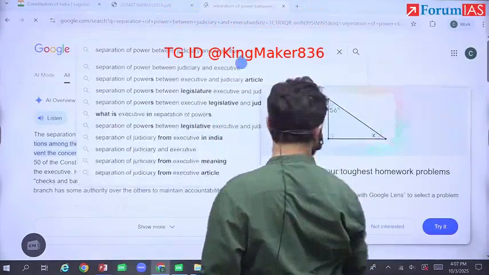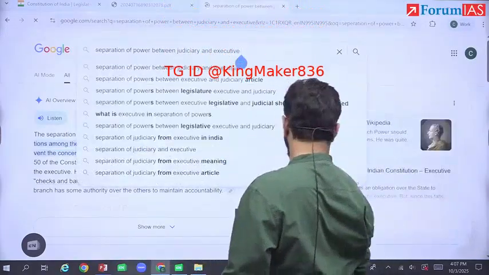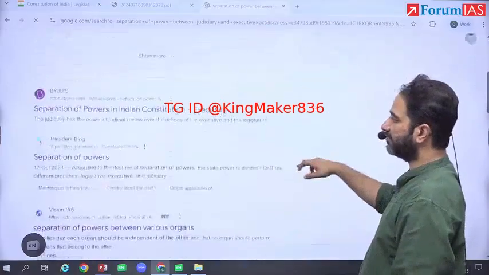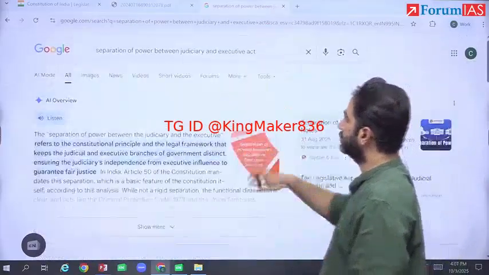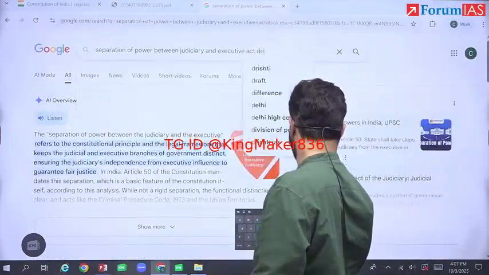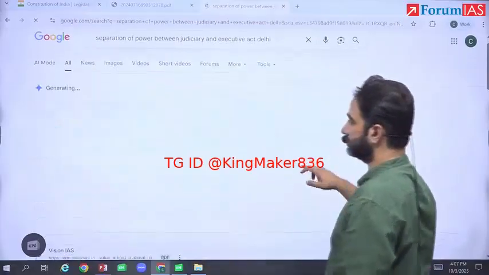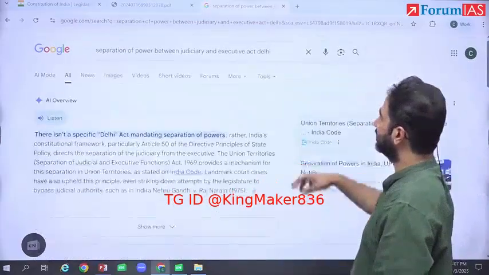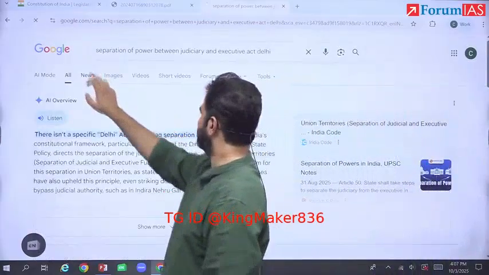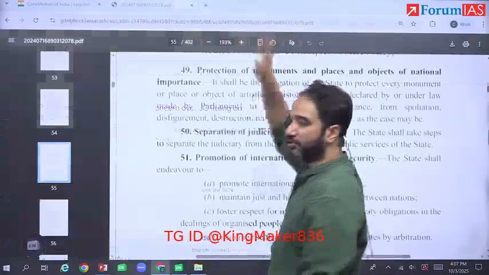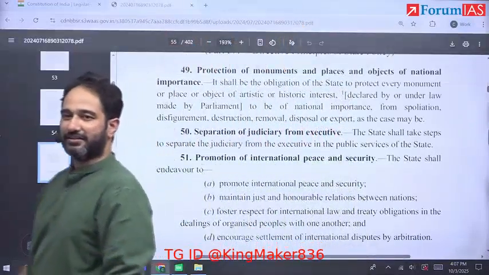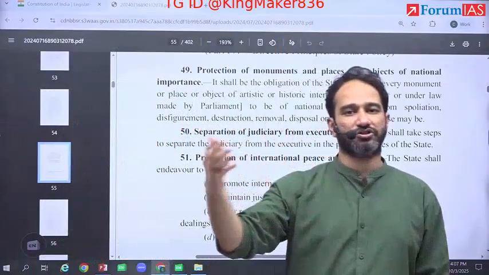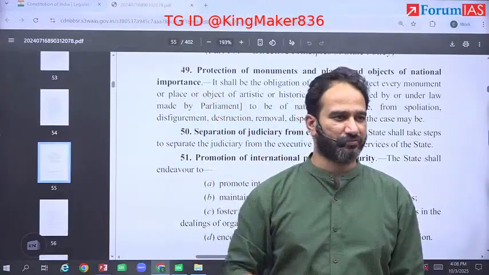Anyways, if you were to search it online, you would find that every state and union territory would have such an act, let's say known as the Delhi Separation of Judicial and Executive Functions Act, 1950 something.